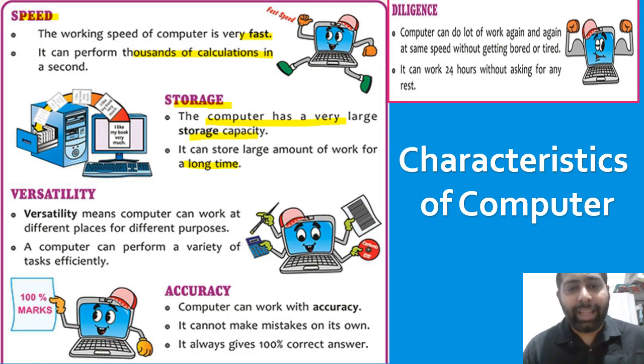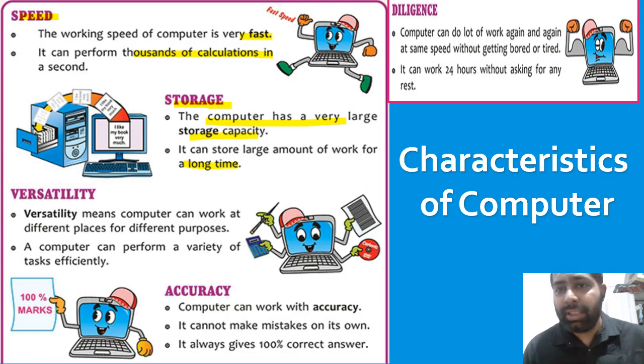The next is accuracy. Accuracy means correctness. The computer gives you the result 100% correct. It cannot make any mistake on its own. If we give wrong input to the computer, then only the computer result is wrong. But if the computer is getting proper input, then surely it gives you the correct result.